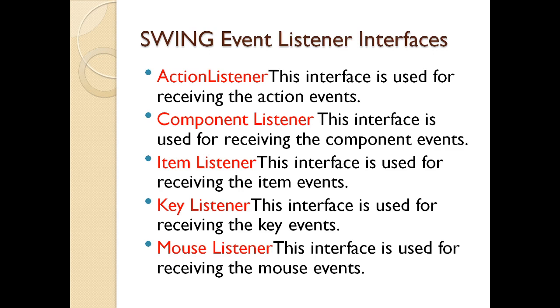First is the action listener. It is used when receiving the action event. So when I have to give any action to a button, I need to apply this action listener to my object. Then there is the component listener, which is used for receiving component events. The item listener is used for receiving item events. The key listener is for key events, and the mouse listener is for receiving mouse events.